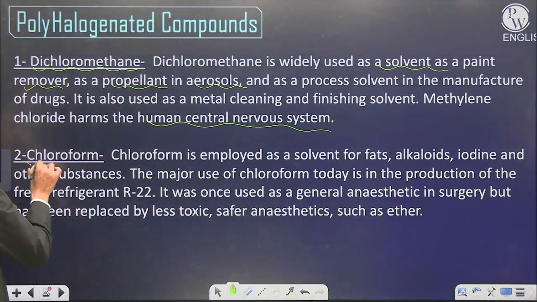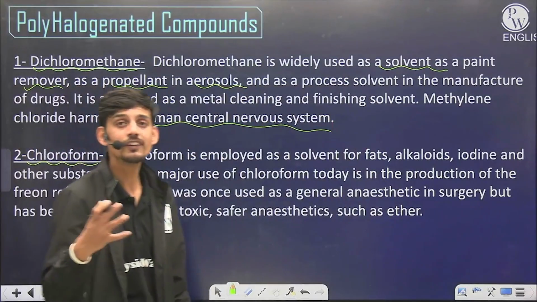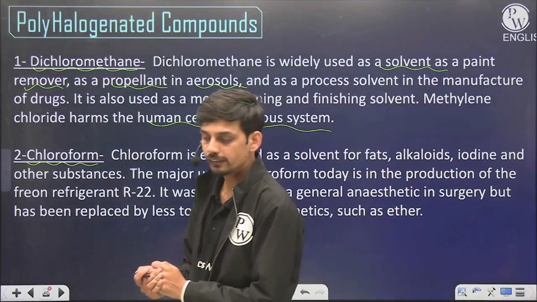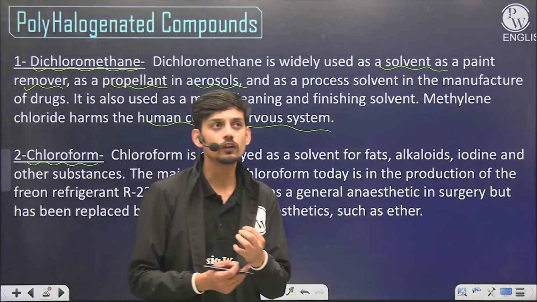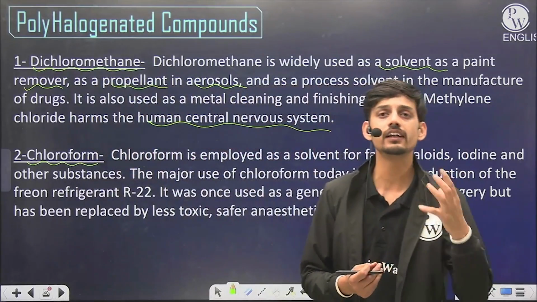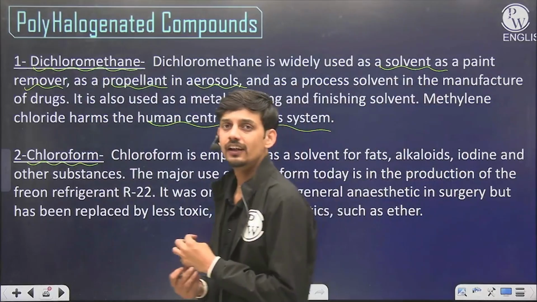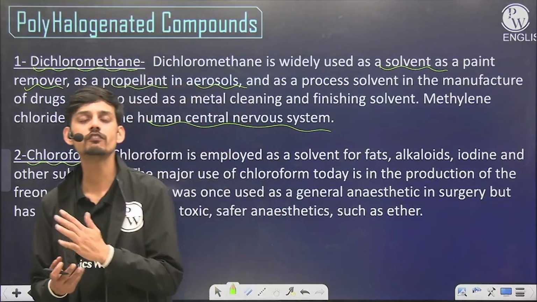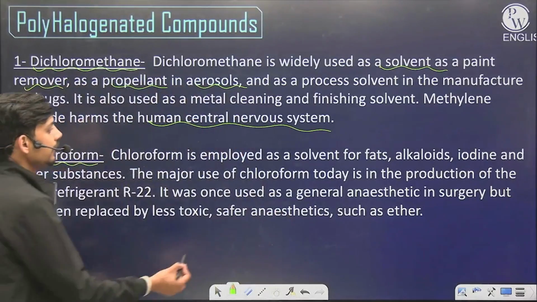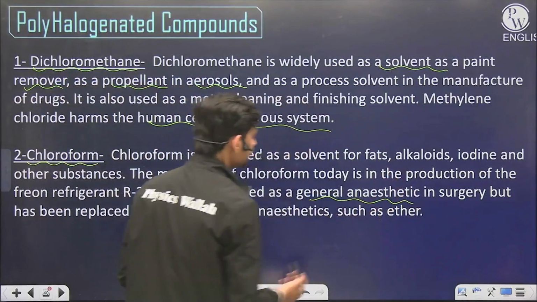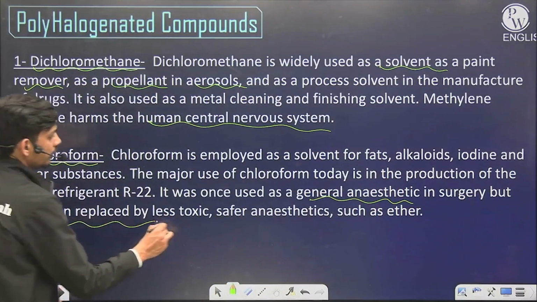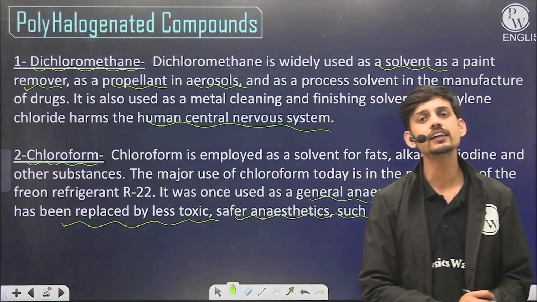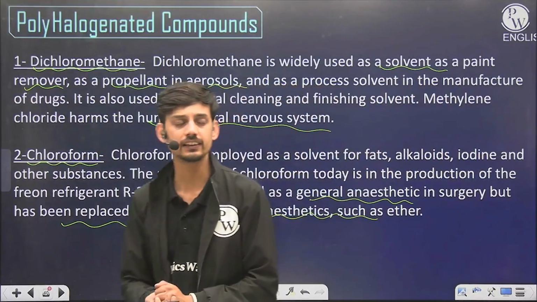The second compound is chloroform. You have already seen it in movies. The villain uses it, or sometimes chloroform is being used. So chloroform is mainly a general anesthetic agent. It was used earlier as a general anesthetic agent, as it can cause the nervous system to slow down and the human falls asleep. But being toxic, it has been replaced by ether and other less toxic anesthetics.